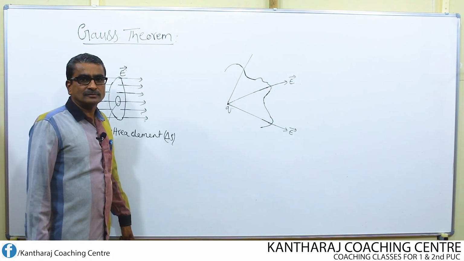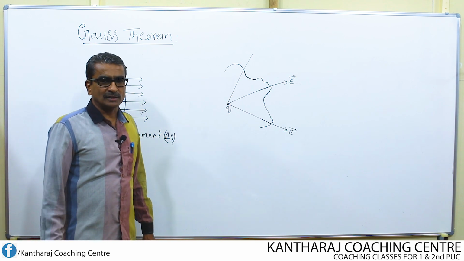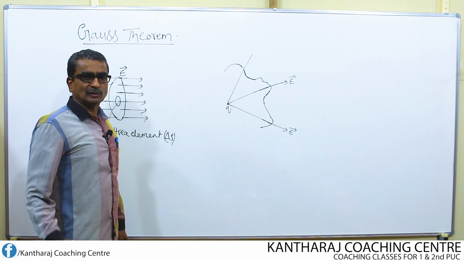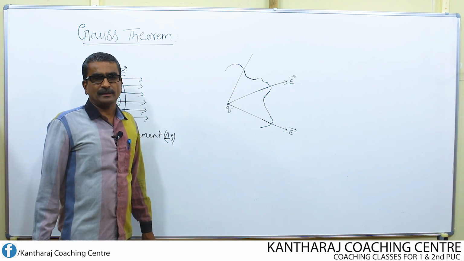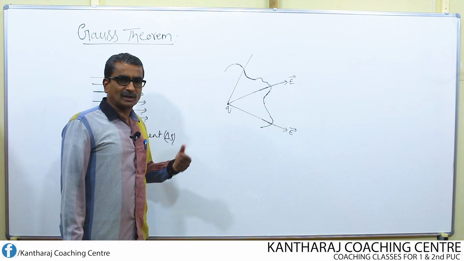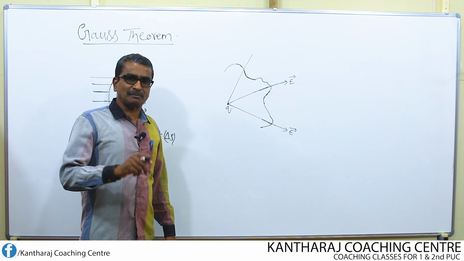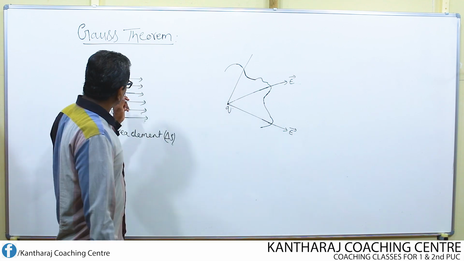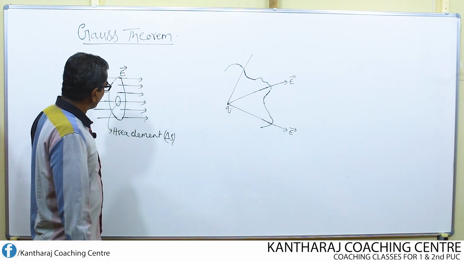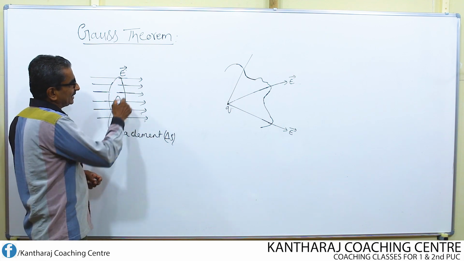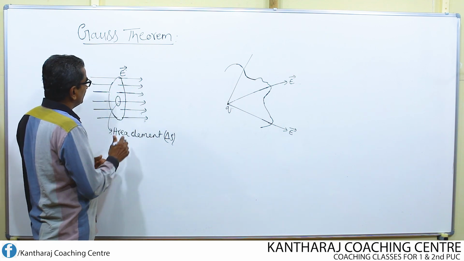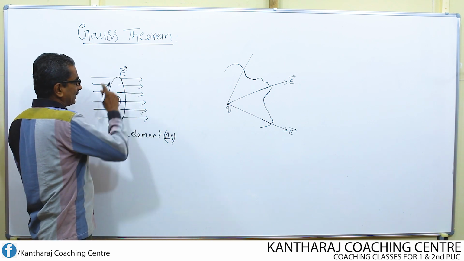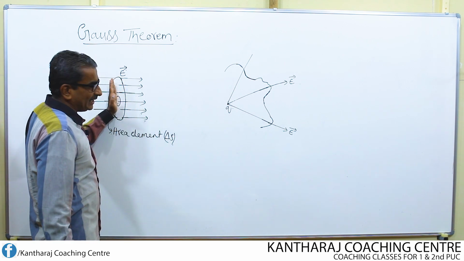Now we shall study one of the theorems known as Gauss theorem with respect to electric charges, because we come across one more Gauss theorem or Gauss law with respect to magnetism, that means with respect to magnetic field. Here it is with respect to electric field. Once again, I consider a uniform electric field. In this uniform electric field, I am going to imagine one small circular area.